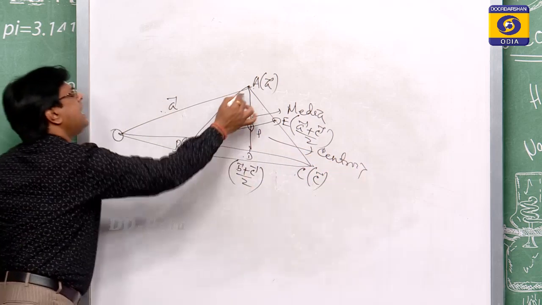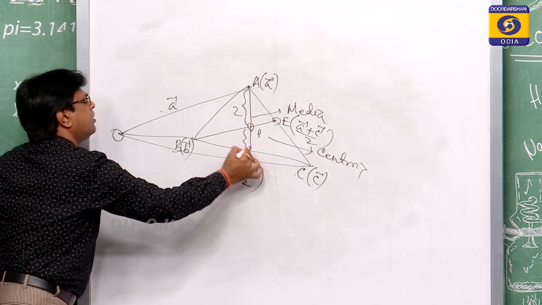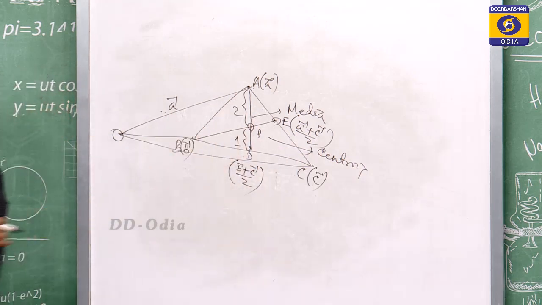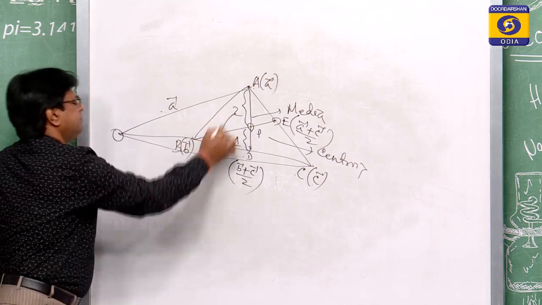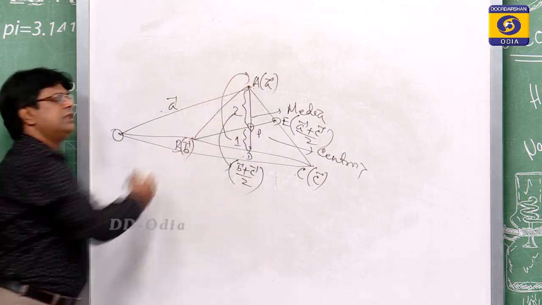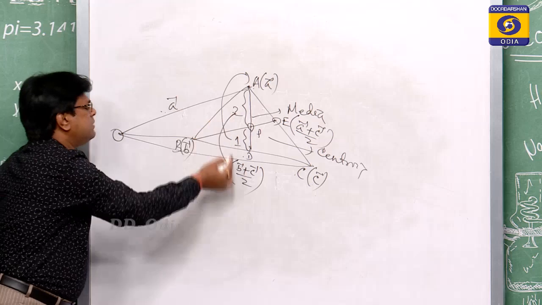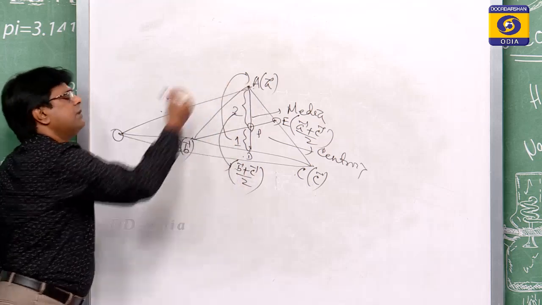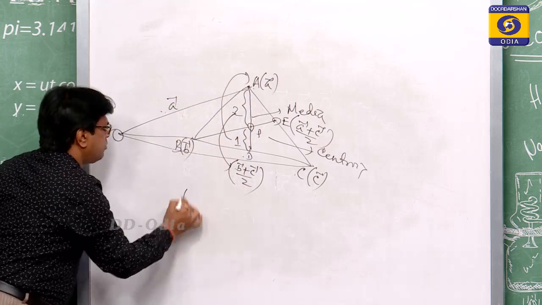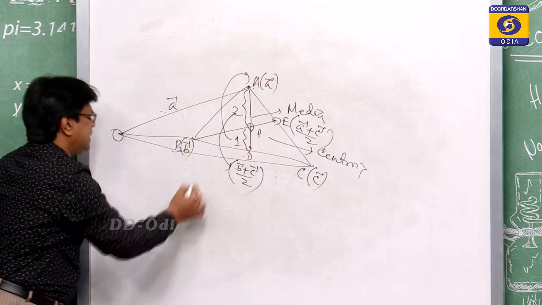P divides this line segment internally in the ratio 2:1. So 2 is multiplied with b plus c by 2, and 1 is multiplied with a. This becomes the position vector of P.